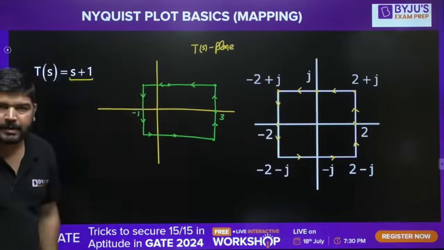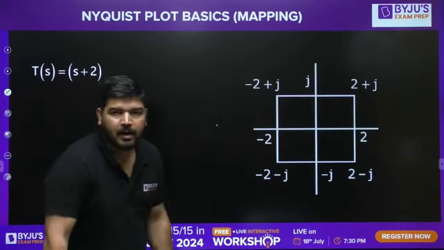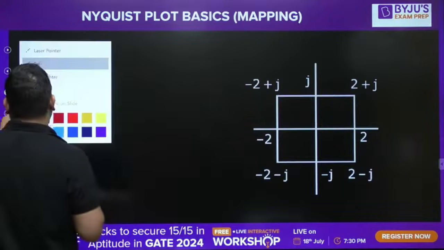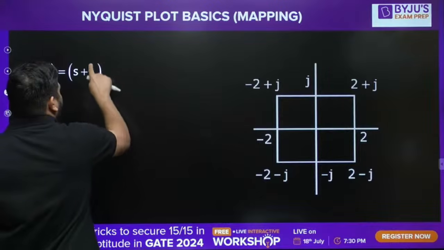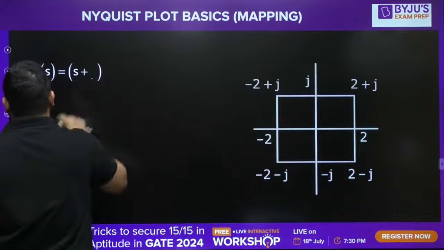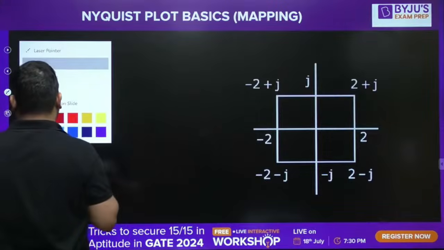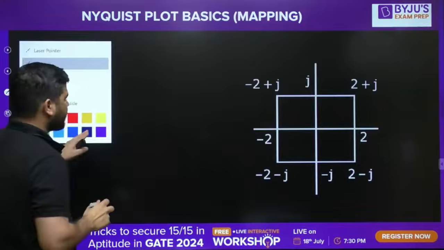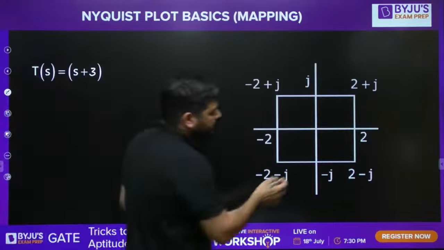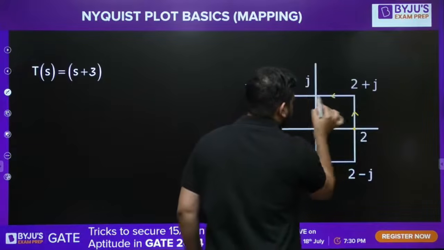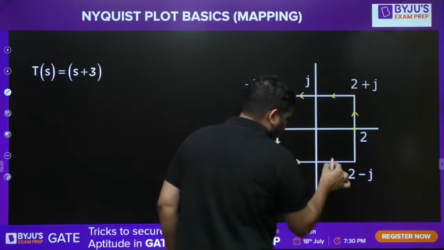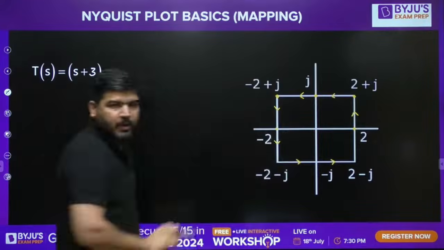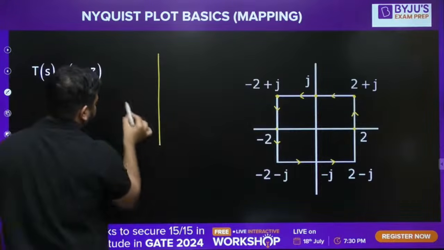Now again, let's leave it and come to the next. Next is this. Now I want to map, let's not take 2 here, into S plus 3. So I want to map in this. Now tell me, guys, how to map. It's very simple. Again, you take the direction like this. This is the S-plane contour, and you select the points and you can map all these points. So let's map it in the T(S) plane.